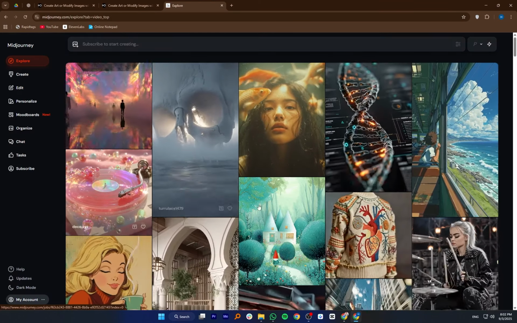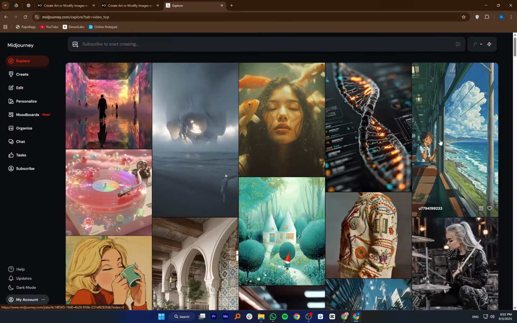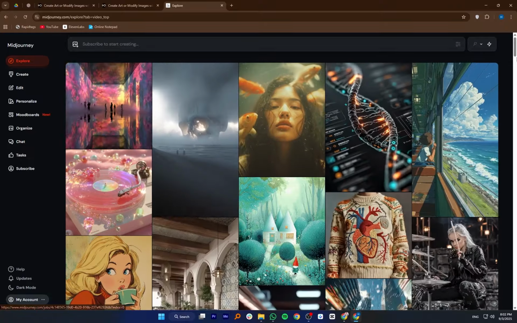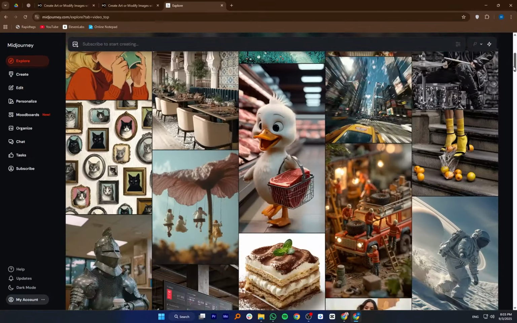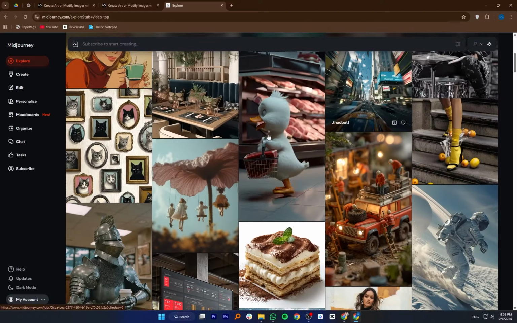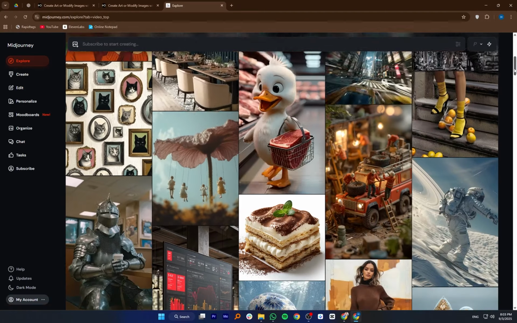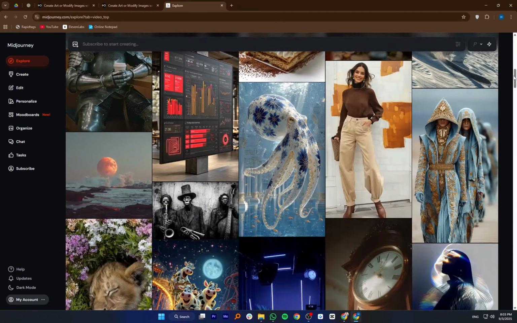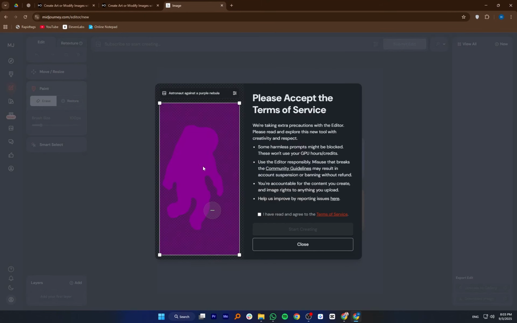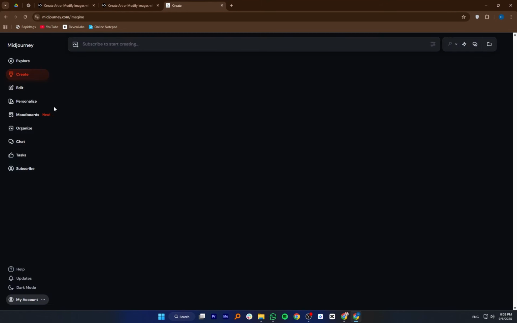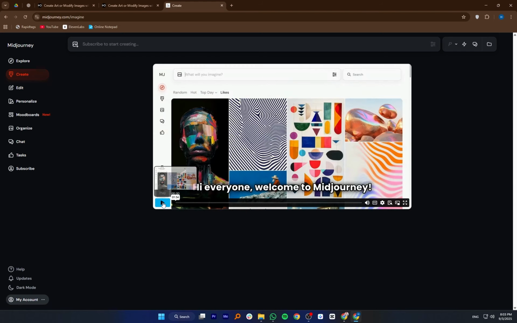MidJourney, on the other hand, is widely known for producing stunning, cinematic quality images. It is especially strong in creating realistic lighting, detailed renderings, and highly artistic visuals. MidJourney is often the top choice for professional artists and designers because of its ability to create emotionally powerful and stylish images. It also provides advanced editing tools like zoom, inpainting, and region-based editing.